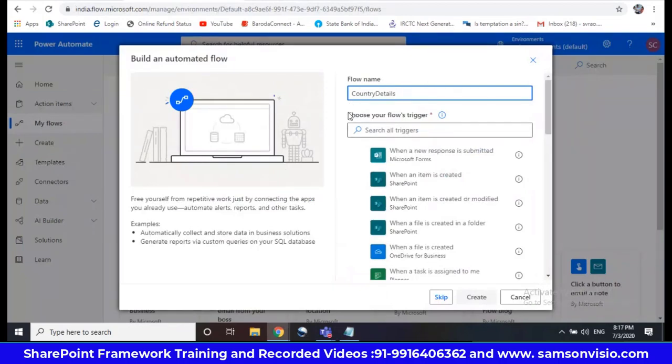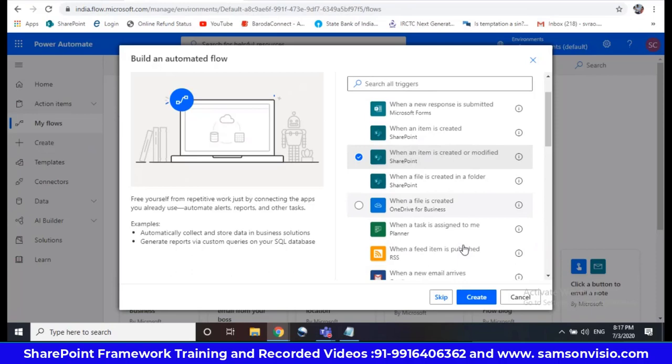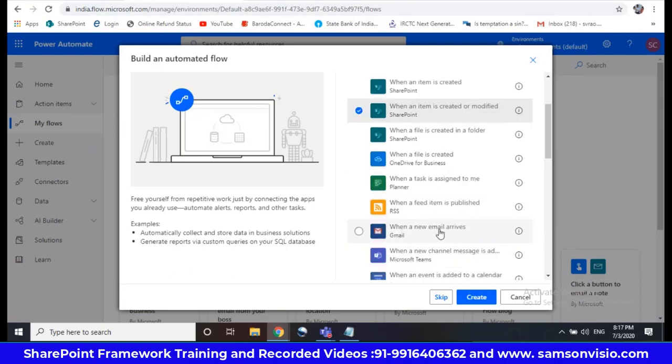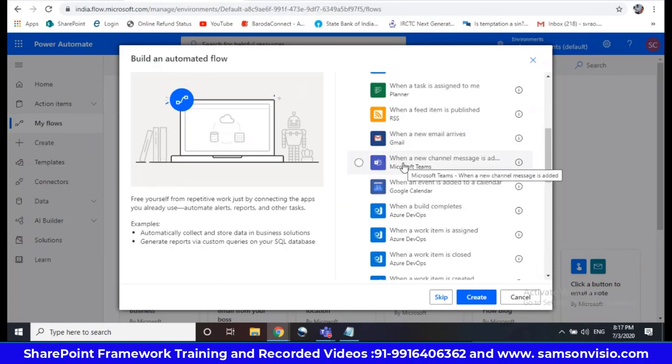So it may be like when an item is created, or both, like when an item is created or modified. You can take anything. So I'm taking created or modified. There are many, like when a new email arrives, when a new channel message is added in Teams.